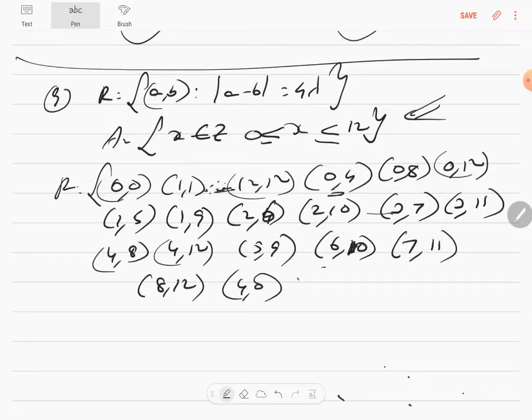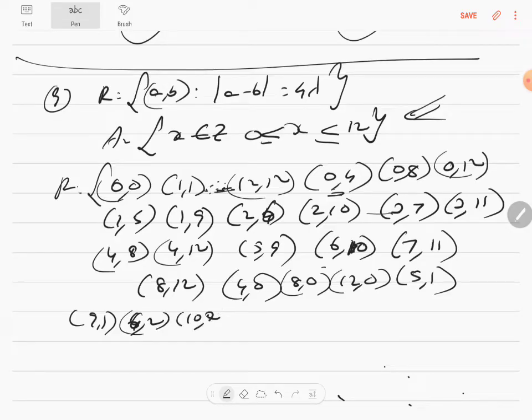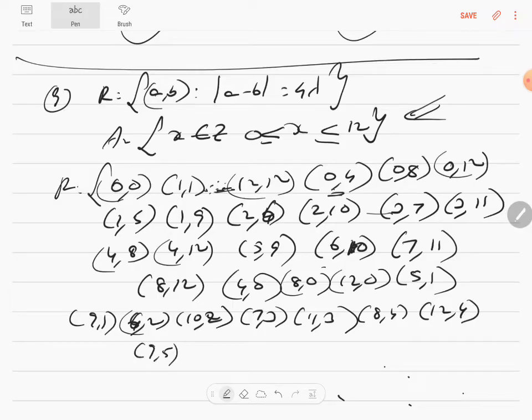4 comma 0, 8 comma 0, 12 comma 0, 5 comma 1, 9 comma 1, 6 comma 2, 10 comma 2, 7 comma 3, 11 comma 3, 8 comma 4, 12 comma 4, 9 comma 5, 10 comma 6, 11 comma 7 and 12 comma 8. That's all, because from here it's repetition.